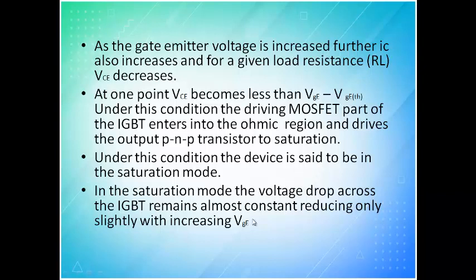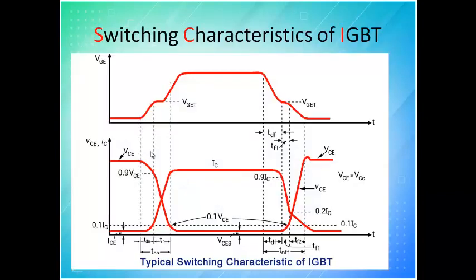In saturation mode, the voltage drop across the IGBT remains almost constant, reducing only slightly with the increase in VGE. So when the device is on, I should have minimum voltage drop. When will we have minimum voltage drop? When you operate in saturation. That is why we are not going into the active region.